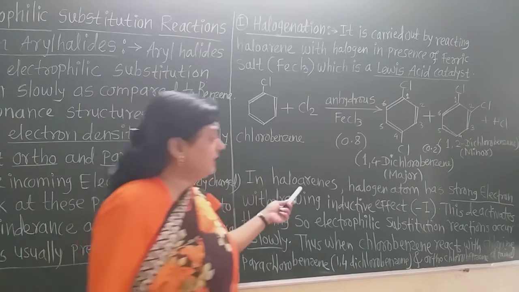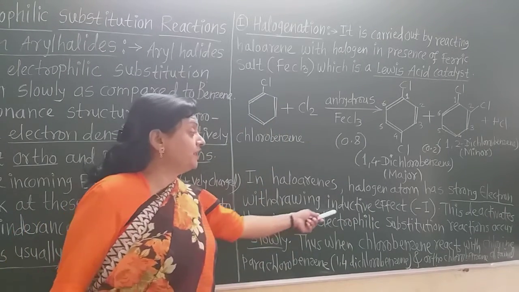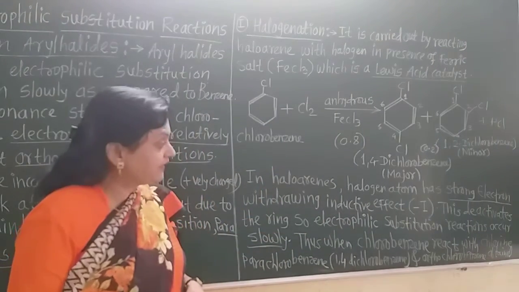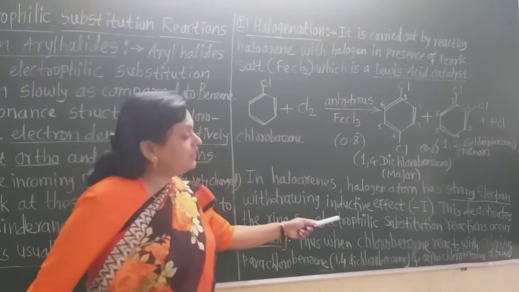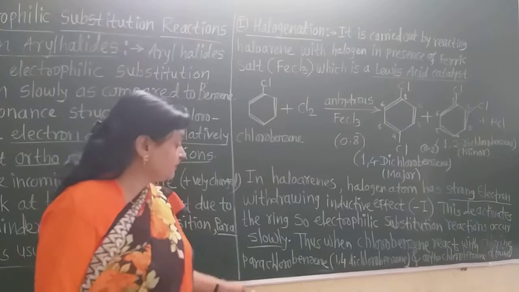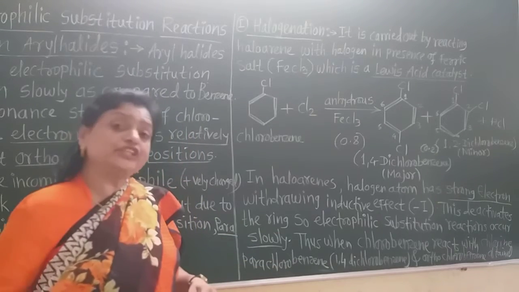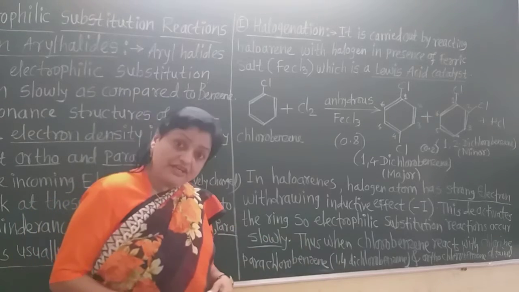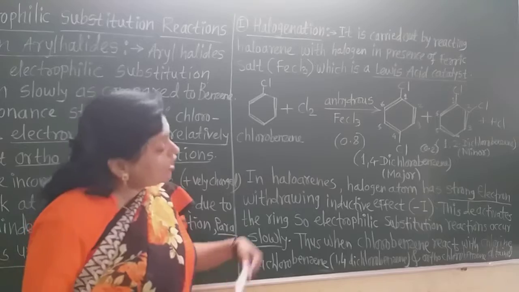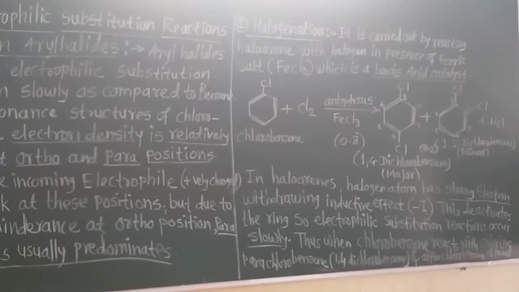In a haloarene, the halogen atom has a strong electron withdrawing inductive effect, the minus I effect. This deactivates the ring, and so the electrophilic substitution reaction occurs slowly. Thus, when chlorobenzene reacts with chlorine, para-chlorobenzene, that is the 1,4-dichlorobenzene, which is the major product, and ortho-chlorobenzene, which is the minor product, are obtained.